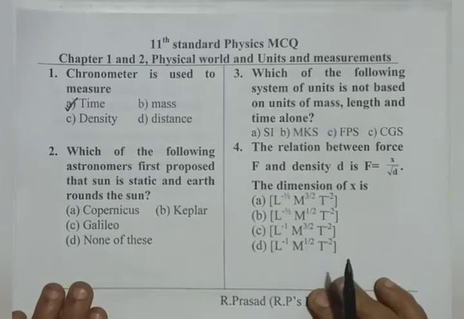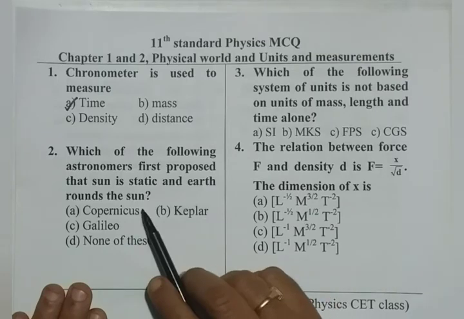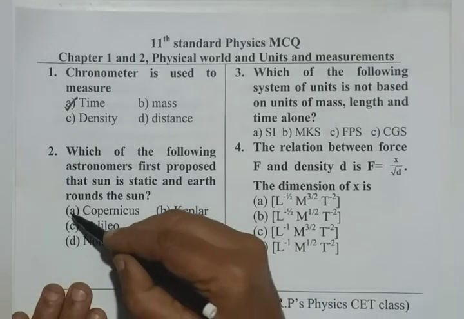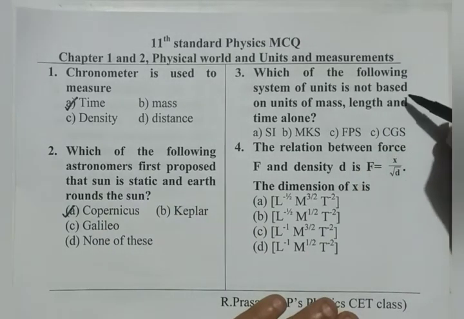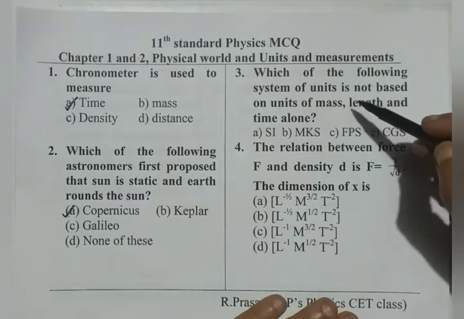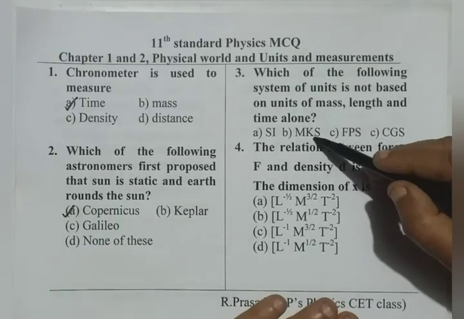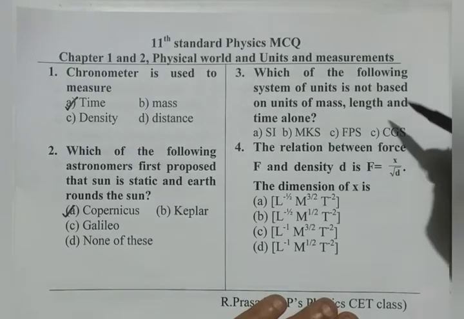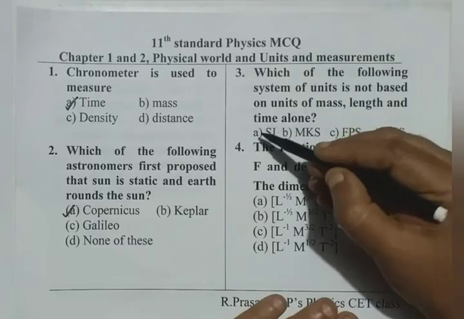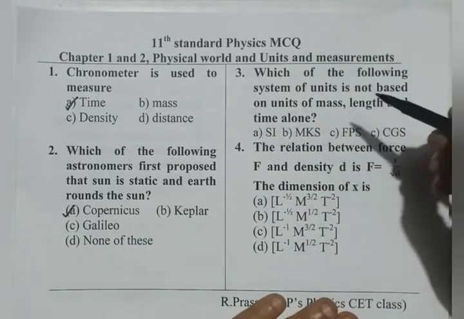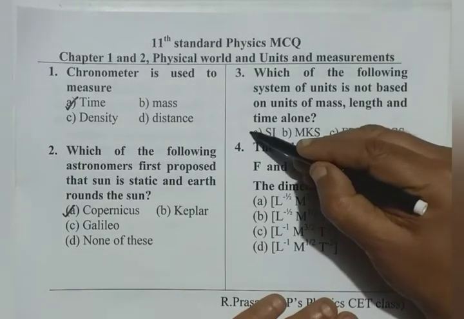first option is correct. Which of the following astronomers first proposed that sun is static and earth rounds the sun? Copernicus is the answer. Third question, which of the following system of units is not based on units of mass, length and time alone? Observe in MKS, meter, kilogram and second, only 3. FPS also, CGS also. In SI we have 7 base units, 7 base quantities are fundamental quantities. Therefore, it is the system which is not only based on 3, mass, length, time and also other things. Therefore, option A is correct.